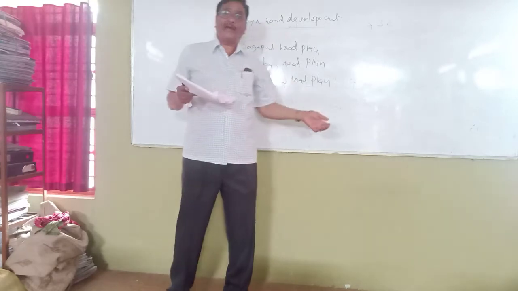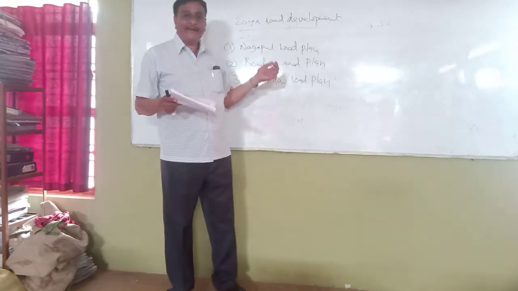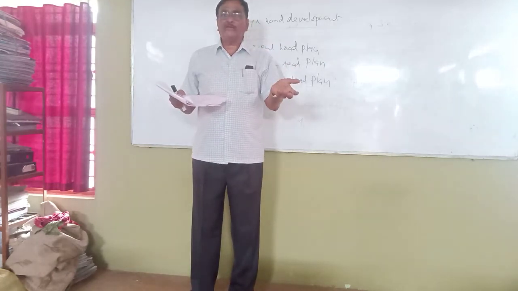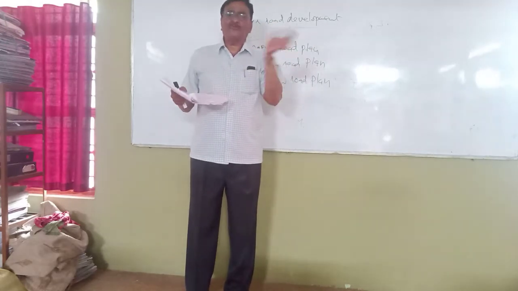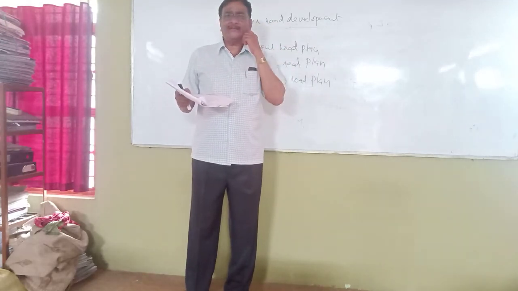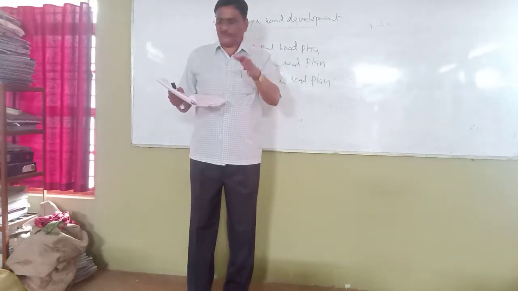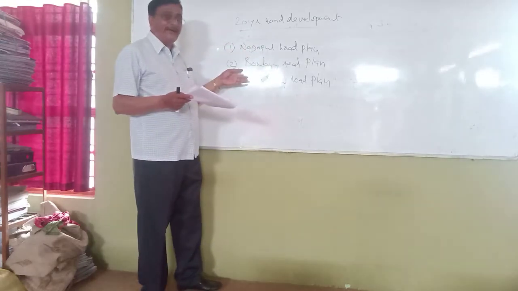As per the Lucknow road plan, the roads were classified into three types: primary roads, secondary roads, and tertiary roads. They also gave a simple empirical formula to calculate the actual length of primary roads, secondary roads, and tertiary roads. So this is how the development of roads in India started.